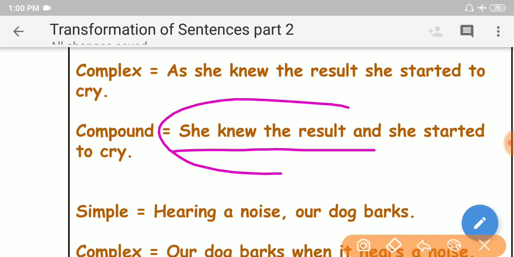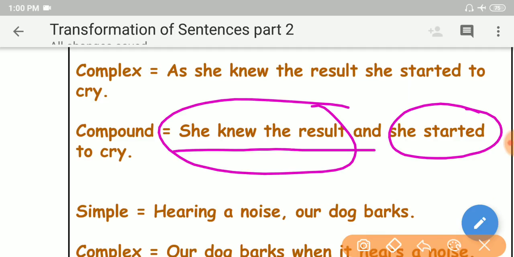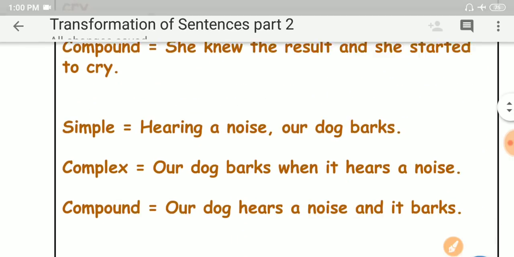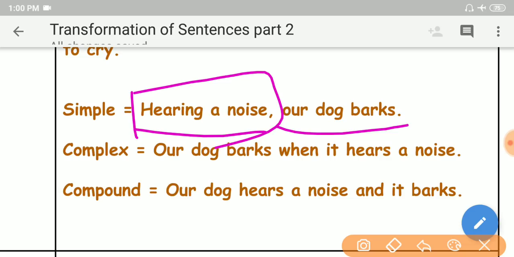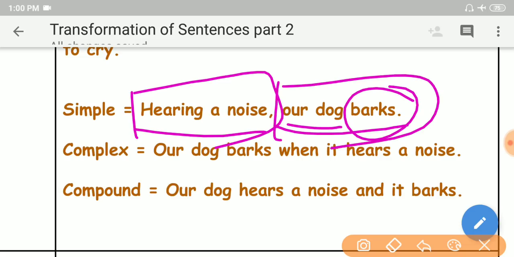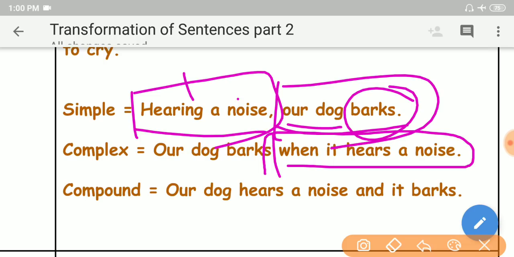So again, compound sentence. She knew the result, and she started to cry, and is used as a coordinating conjunction. So like that. Hearing a noise, our dog barks. Our dog barks is the independent clause. Hearing a noise is a phrase. Expanding this phrase into a clause, how? When it hears a noise. As our dog hears a noise, it barks, or our dog barks when it hears a noise.